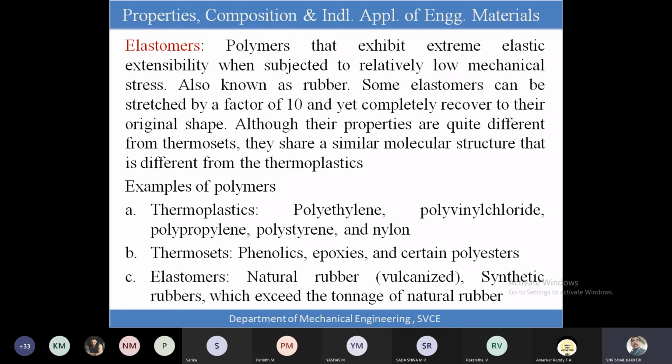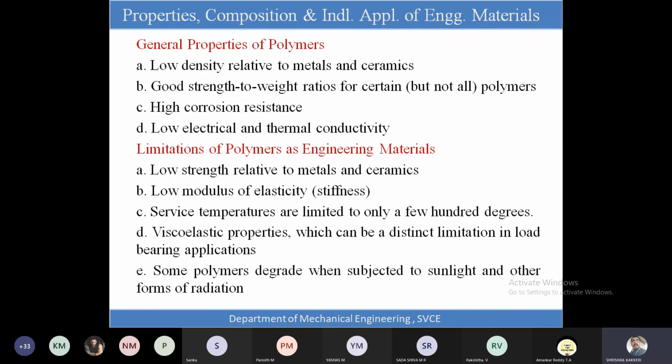And the molecular structure and all, I am restricting here. I am not going to talk about the molecular structures. Okay, and what are the general properties of the polymers? Polymers are the plastics. Please remember, polymers are the plastics. These plastics are classified into three types: thermosetting, thermoplastics, and elastomers.